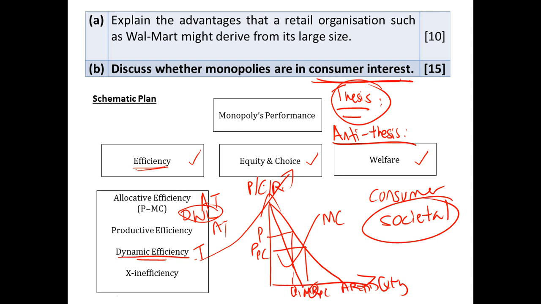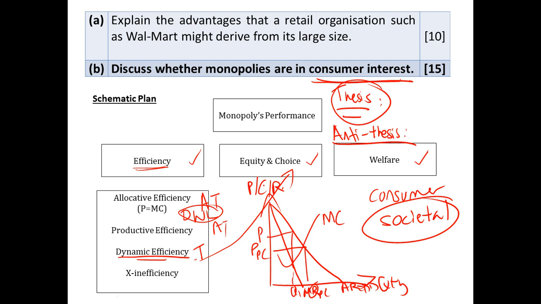Another thing in my thesis is very much linked to what we have in our part A, where we talk about Walmart. Walmart is not a monopoly, but monopolies generally are large, especially natural monopolies. Natural monopolies are able to spread their long run average cost across a large output, and this is in consumer interest.